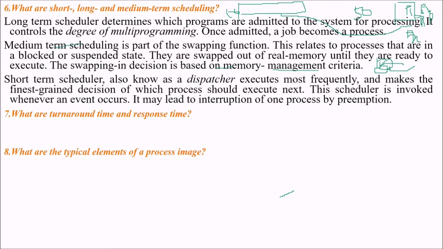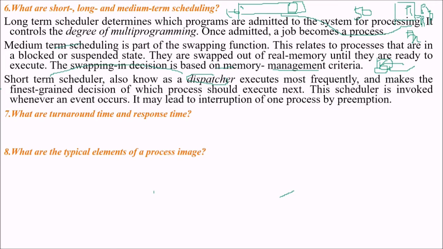What does the short-term scheduler do? The short-term scheduler is also known as the dispatcher. Well, the short-term scheduler and dispatcher can be different also, but mostly the dispatcher is included in the short-term scheduler. So now you have chosen 10 processes from these 50 processes. Now this short-term scheduler will decide which process